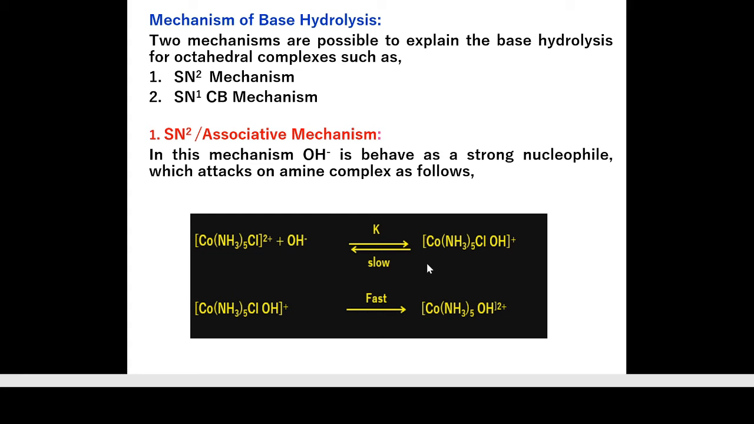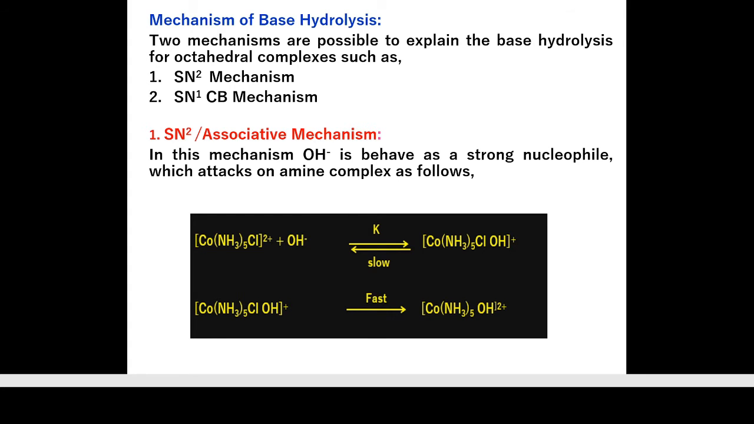Okay student, what happened in case of base hydrolysis? In the first step, this is the cobalt amine complex. This OH minus acts as a strong nucleophile and directly attacks this complex, which gives a 7 coordinated intermediate. This step is the slowest step, that is the rate determining step. In the next step, this 7 coordinated intermediate easily removes this Cl, which gives [Co(NH3)5(OH2)] 2+. This step is a fast step. Okay, this was about the SN2 or associative mechanism.